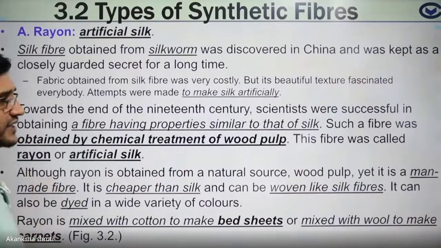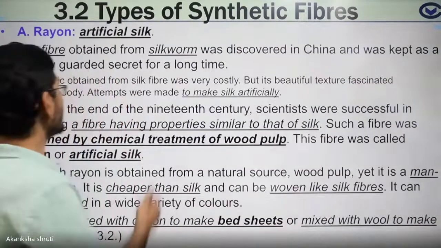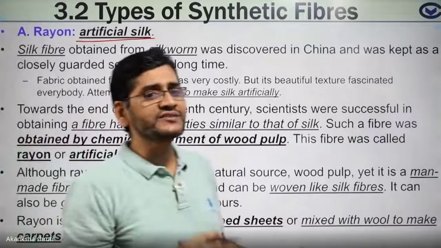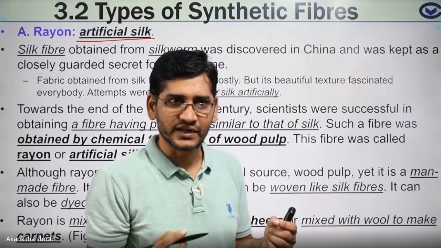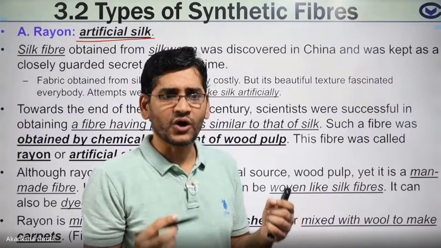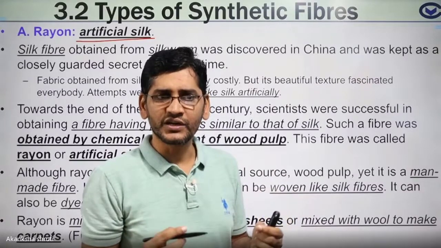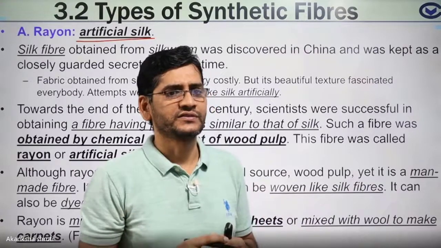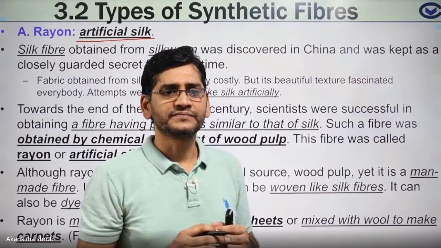Students, let us come to rayon first. This rayon is also called artificial silk because it resembles or appears like natural silk. Natural silk is obtained from the silkworm found on the mulberry tree, and the very first time China discovered this silk, and it was quite costly.